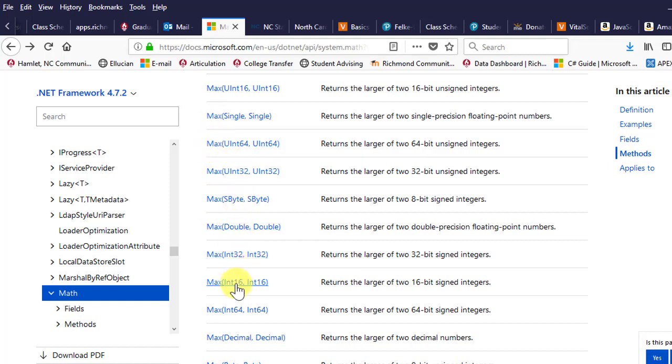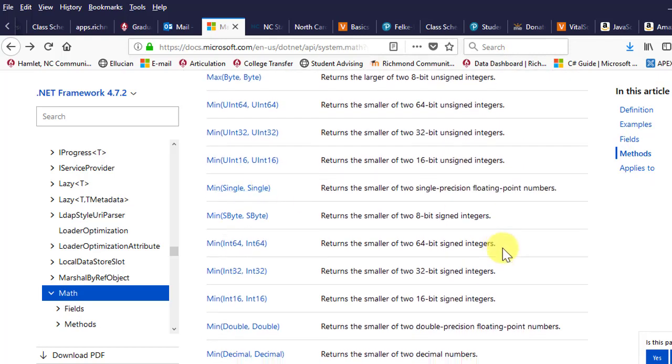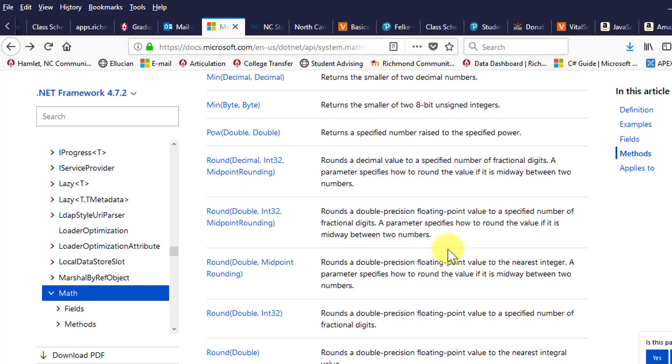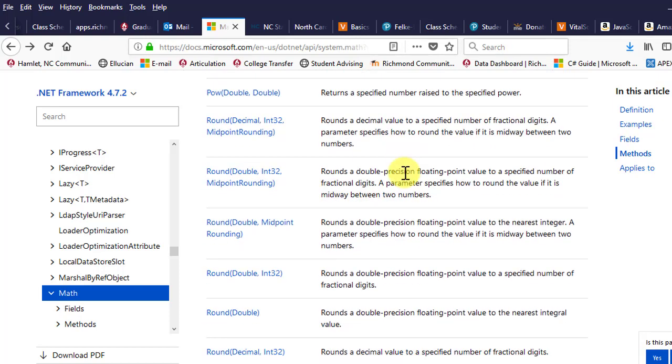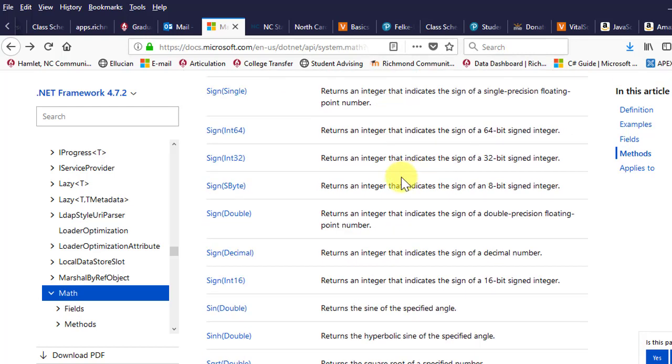We'll learn about that in the next course. But anyway, the ones you're probably more interested in will be Max(double, double), and also Max(Int32, Int32). So Int32 just means it takes integers. It takes 2 integers. Double, double means it takes 2 doubles. So you give it 2 doubles, and it compares them and returns a value. That's pretty much all you've got to know about these things. But you see all kinds of advanced mathematical operations are in here. You can round things, figure out powers, all kinds of stuff. So don't be afraid to look in there and find things that you might want to use.